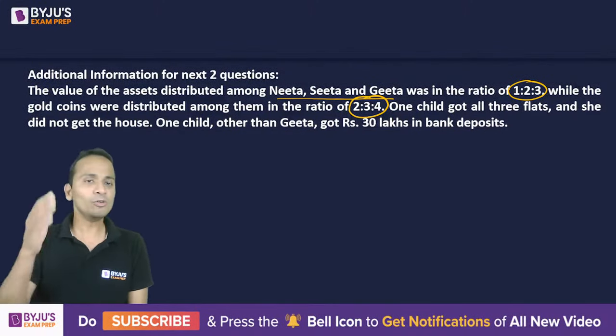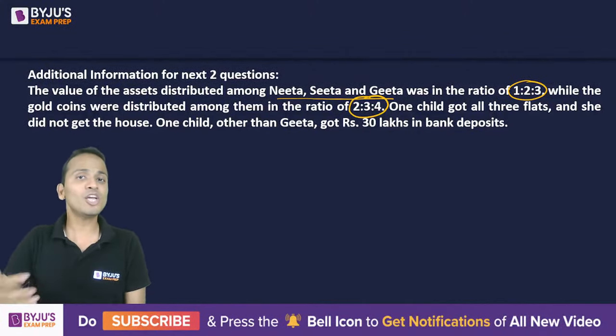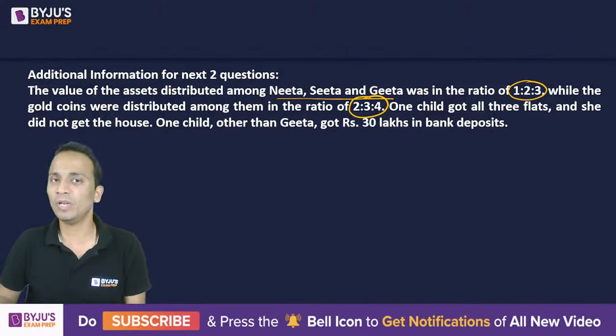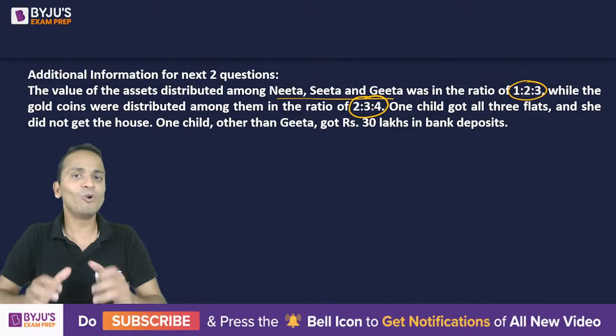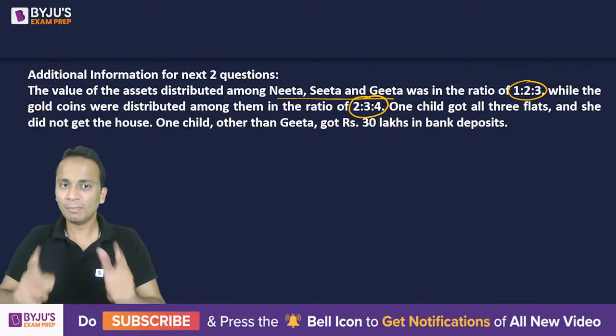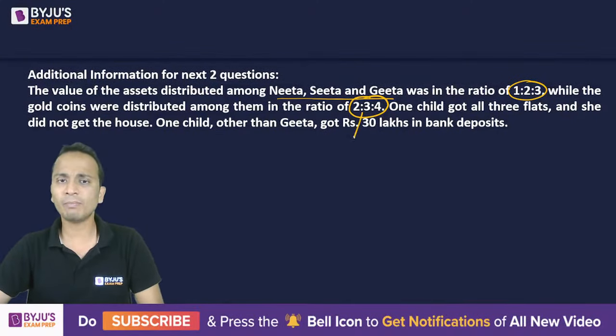Okay, so now the total assets are not distributed equally, as well as the gold coins are not distributed equally. Earlier, both these things were distributed equally. The total asset was distributed equally and the number of gold coins was also distributed equally. But now the ratio is given. Okay, so let us first of all assume the number of gold coins.